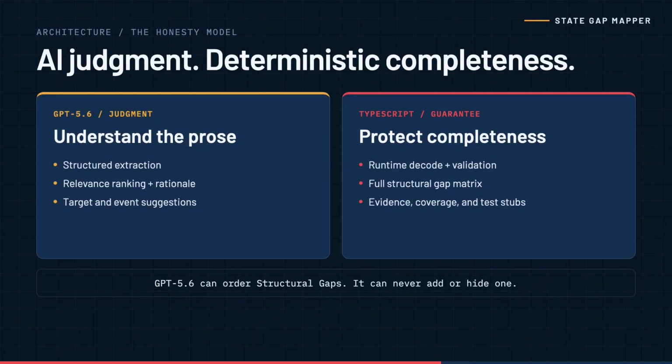GPT 5.6 handles semantic extraction, ranking, rationales, target suggestions, and creative event suggestions. TypeScript owns runtime decoding, validation, structural detection, evidence composition, coverage changes, and test stub generation. The AI adds judgment. Deterministic code protects completeness.